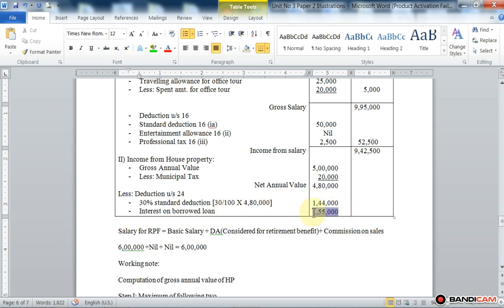So deduct this total figure from 4 lakh.